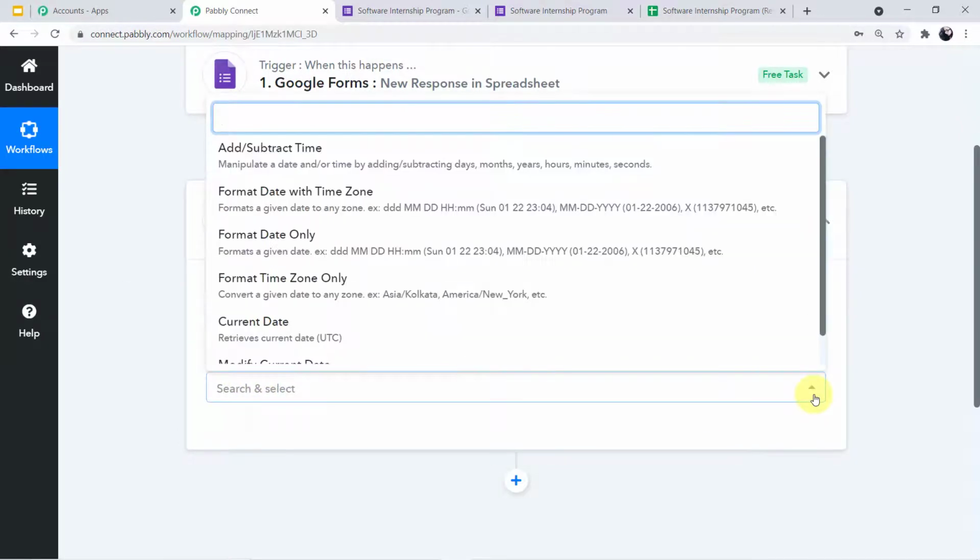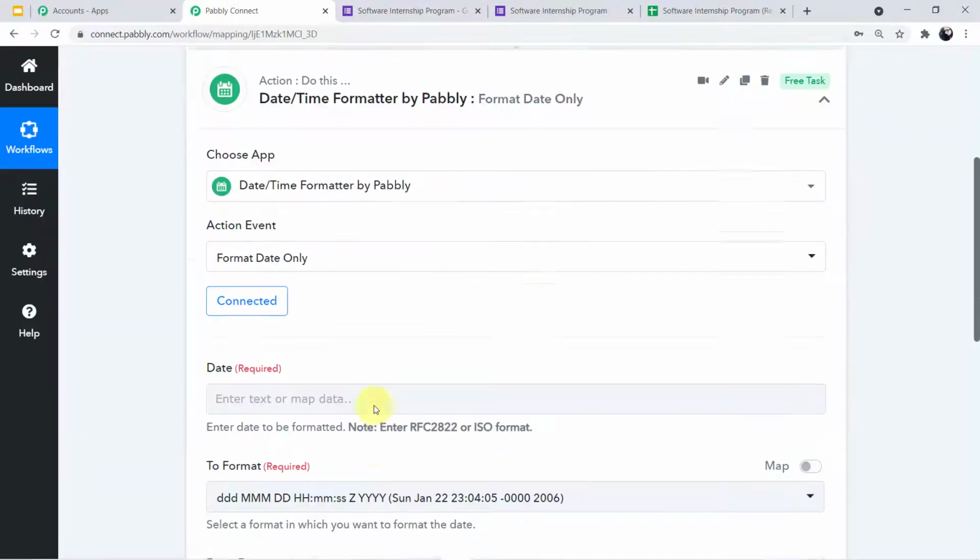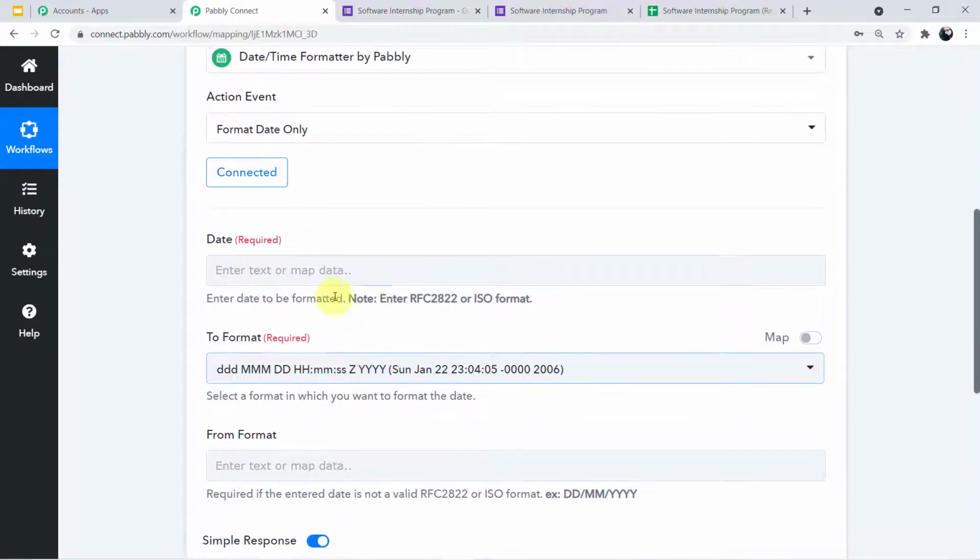So you have to simply select the action event, guys. Action event works the same as your trigger event. If you click this arrow, you can see the various action events. We have to format date only, so I'll click on format date only. And now I'll click on connect.